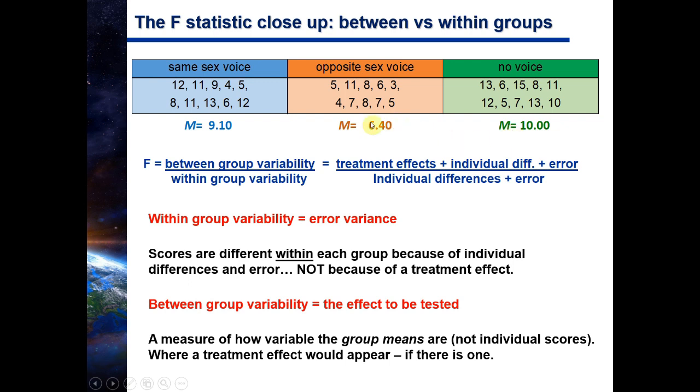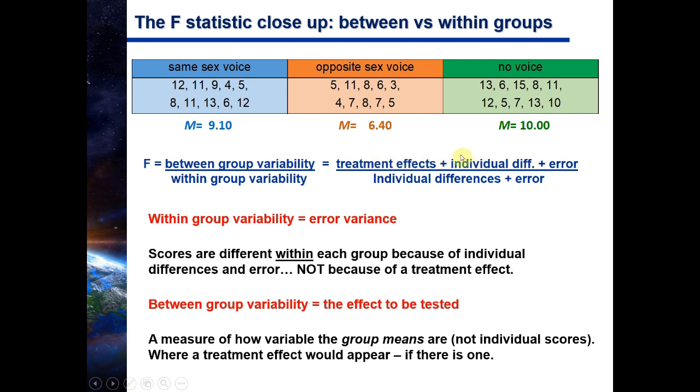All right. Now, if there's no treatment effect, then these means are going to be all very similar to each other. In other words, there's not going to be a lot of variability between them. In fact, if these were all identical means, then we would have 0 here, right?